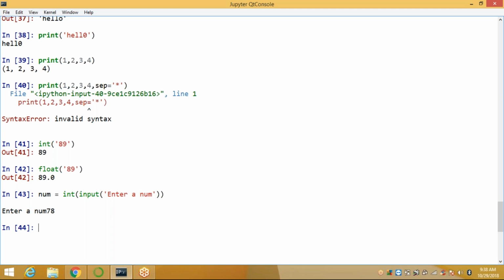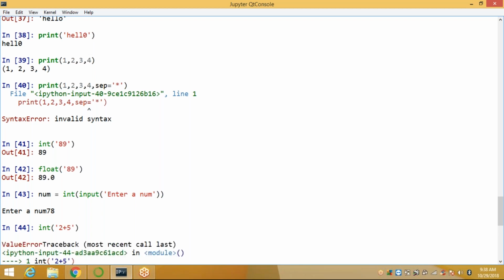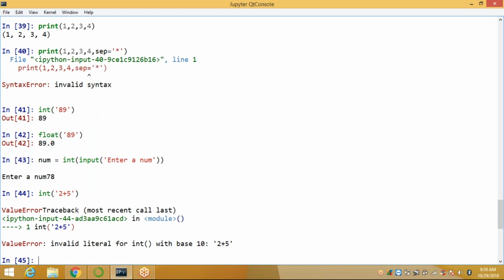Next, can I concatenate with these two? When you give the two values inside the integer function, can I convert 2 plus 5? This is an invalid literal for int. We cannot combine two values inside a string using integer or float.